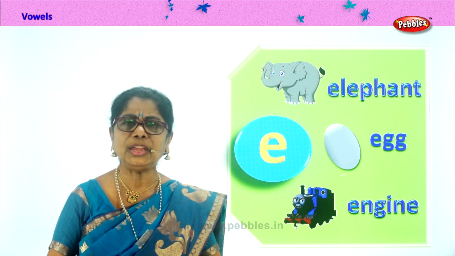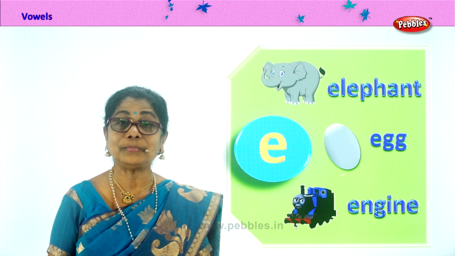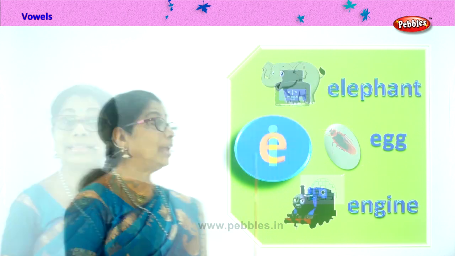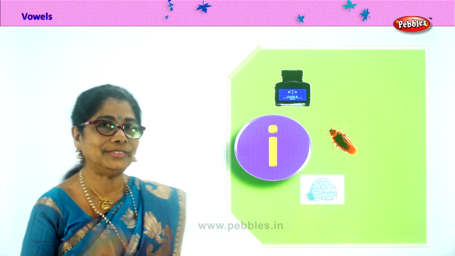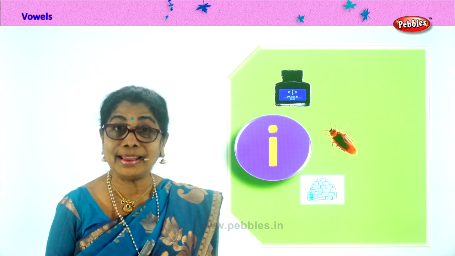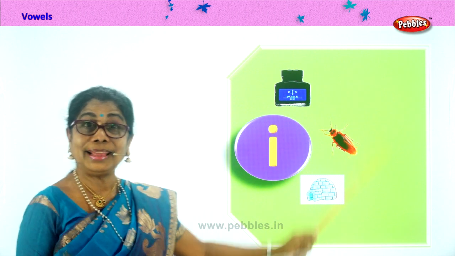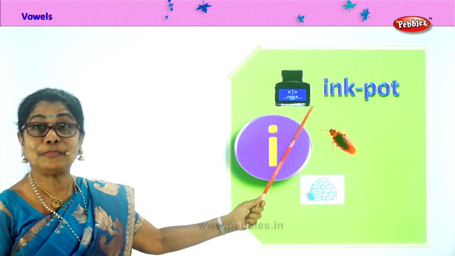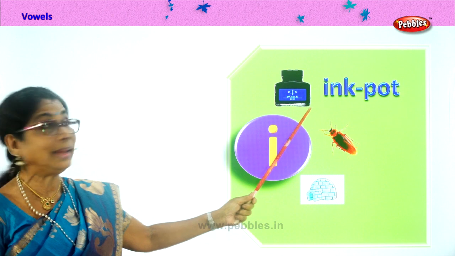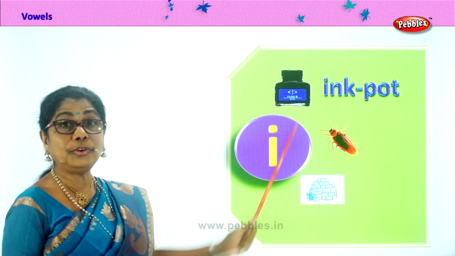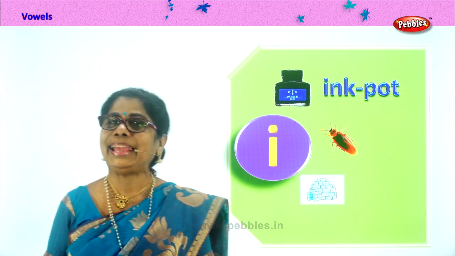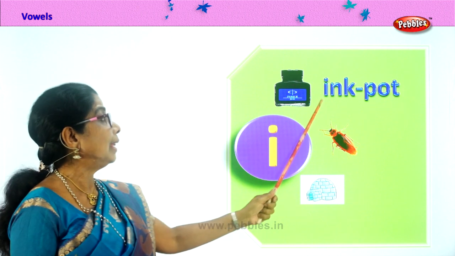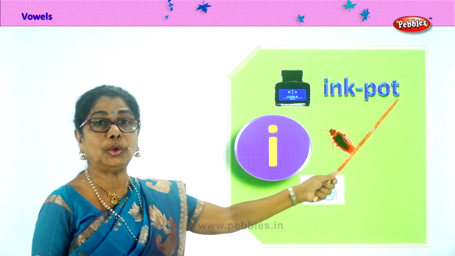Good. So you remember the song for the vowel E. After E, which is the next vowel? I. Very good. This is the third vowel. I for ink pot. What is ink pot? Full of ink. Mommy can dip the pen and write. Spell ink pot. I-N-K-P-O-T.